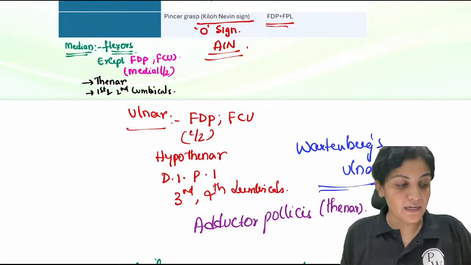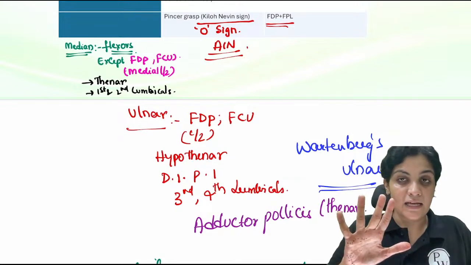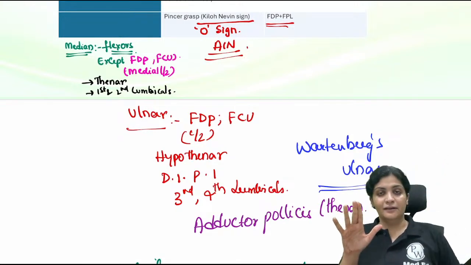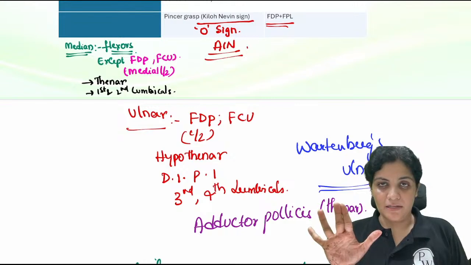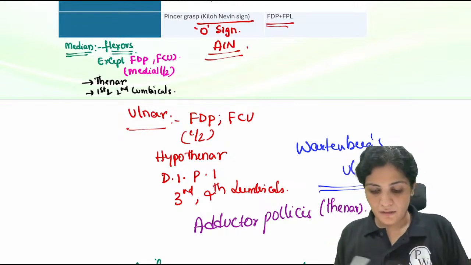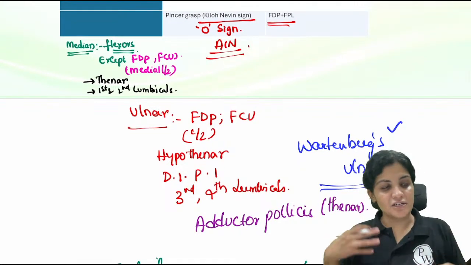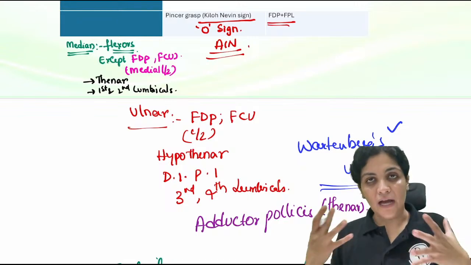Wartenberg sign is nothing but where this little finger has gone away from other fingers. So this is the Wartenberg sign because of the ulnar nerve palsy. So something related to your little finger is your ulnar nerve.